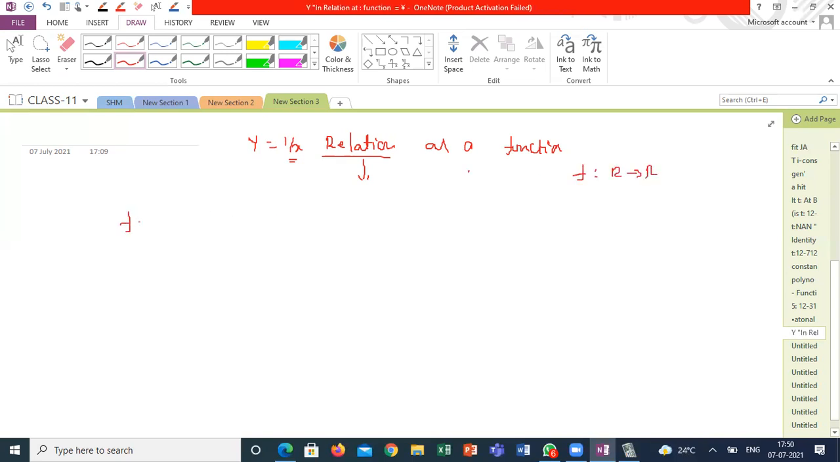But if I define f from R minus 0, eliminating the 0 element, to R, this is my domain and this is my codomain, defined by f of x is equal to 1 by x, where x belongs to R excluding 0. One element I am excluding. So then I can call f of x is equal to 1 by x a function within this restricted domain.